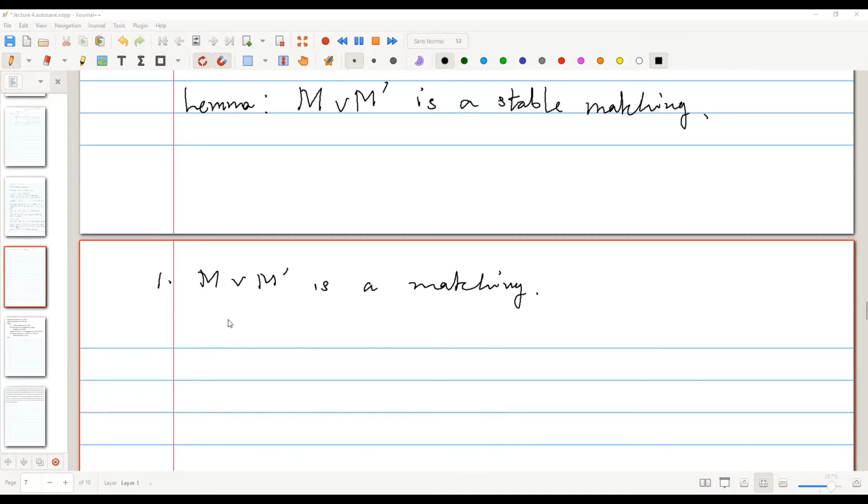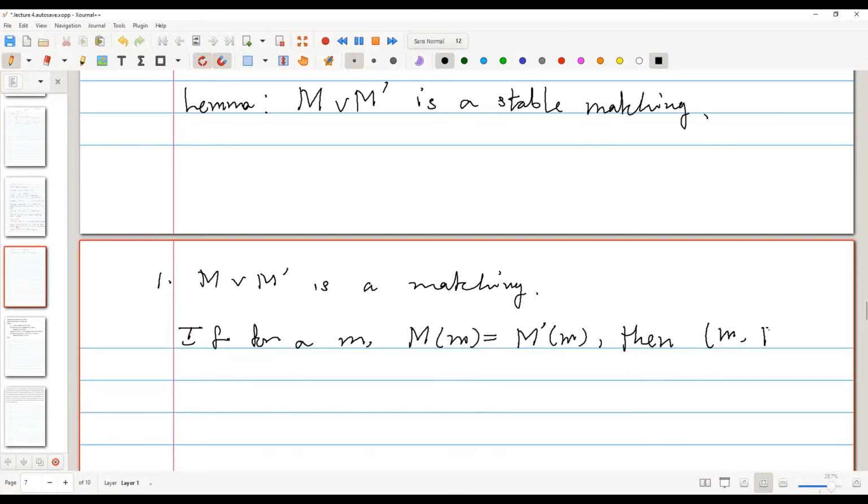So now first we prove that M symmetric join M prime is a matching. If for a small m, M of m is equal to M prime of m, then it is fine, right? Then m and M(m) belongs to M symmetric difference M prime. Okay.